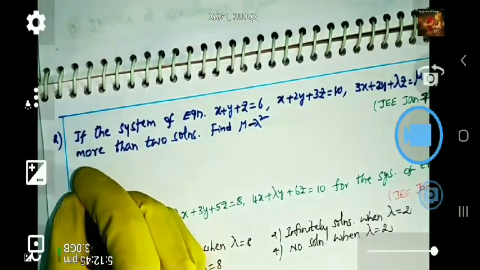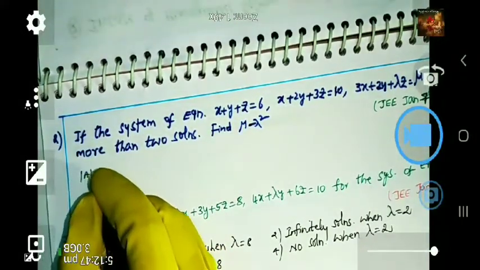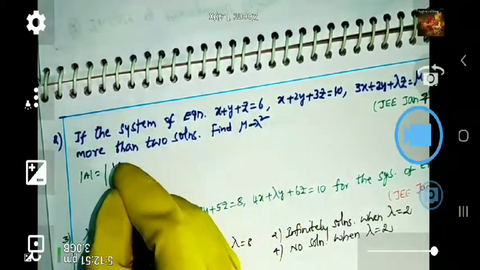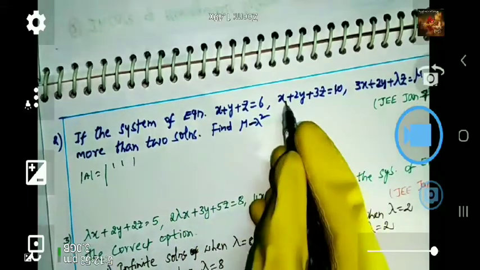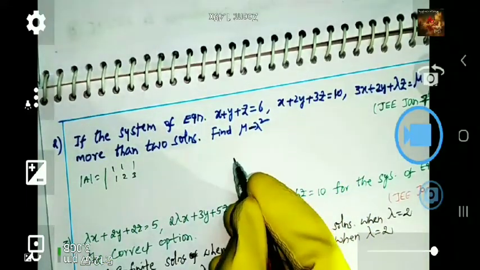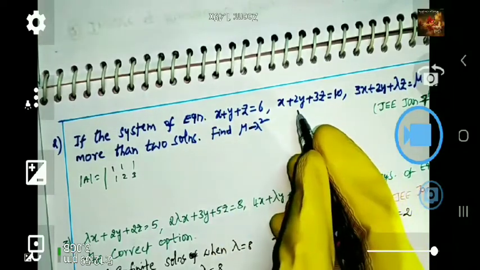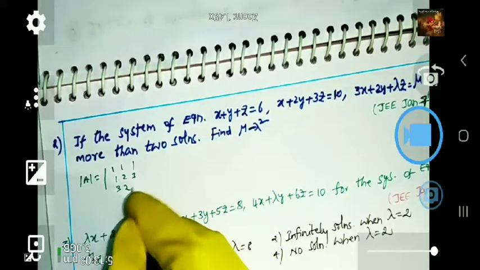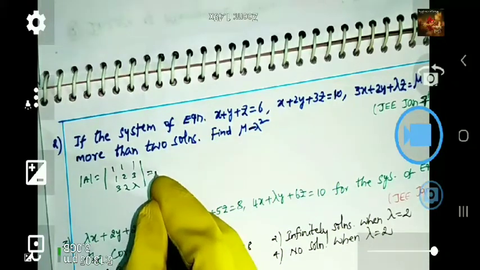Det A is the determinant with first row 1, 1, 1, second row 1, 2, 3, third row 3, 2, lambda. It should be 0, that's the condition.